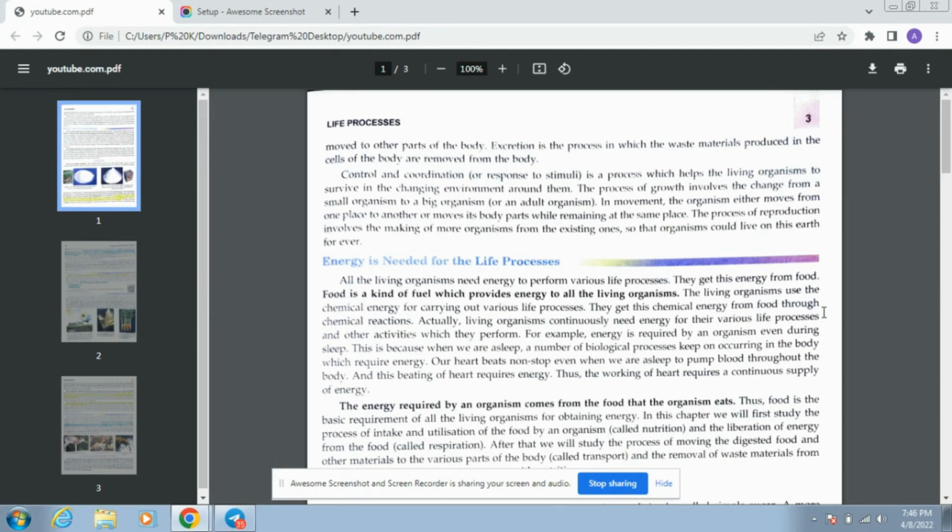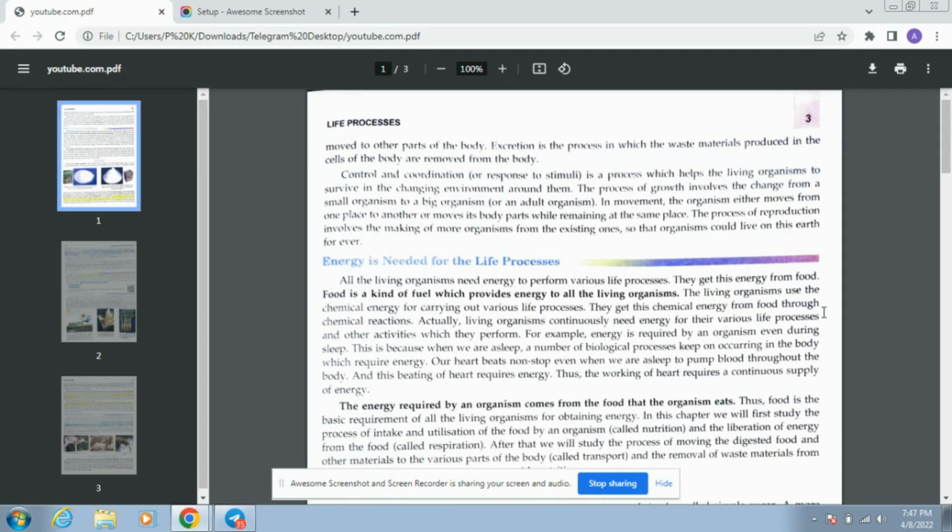For example, energy is required by an organism even during sleep. This is because when we are asleep, a number of biological processes keep occurring in our body which require energy. Our heart beats non-stop even when we are asleep to pump blood throughout the body. And this beating of heart requires energy. Thus, the working of heart requires a continuous supply of energy.